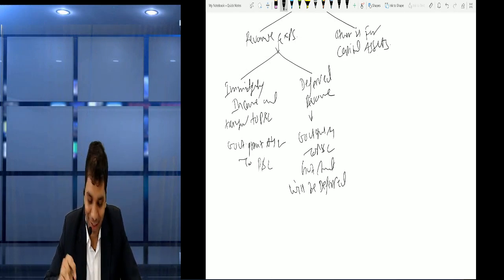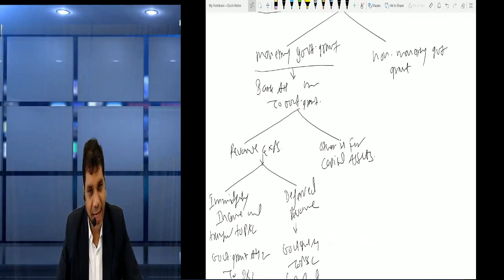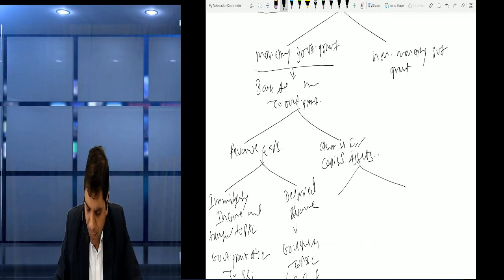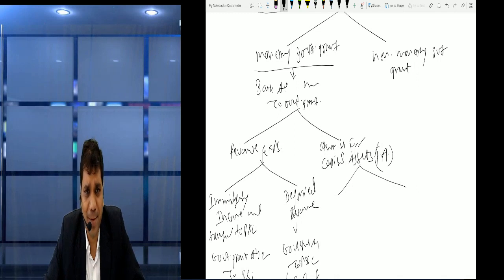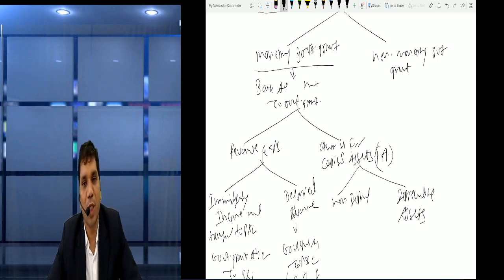Okay, fine. Now friends, if it is received in cash but used for capital assets, you should use the term fixed assets instead of capital assets. Now friends, fixed assets have two types. One is non-depreciable, second is depreciable. We can use the grant for either.